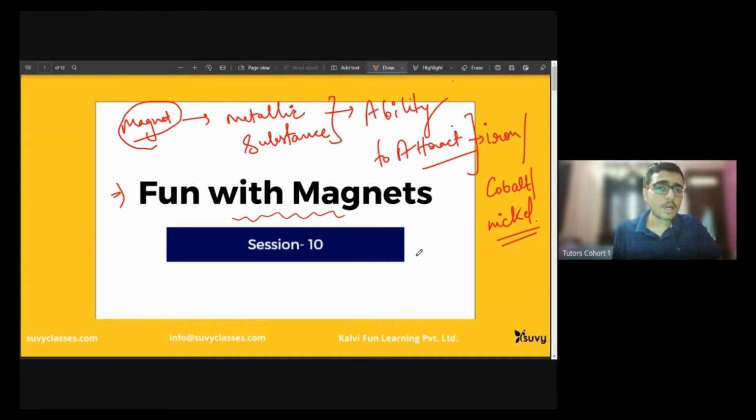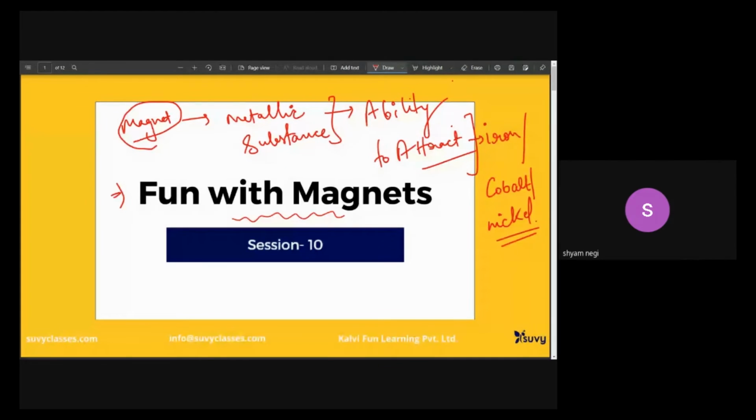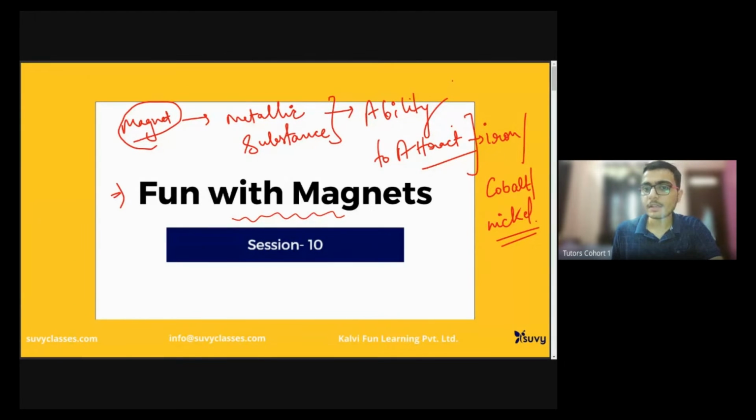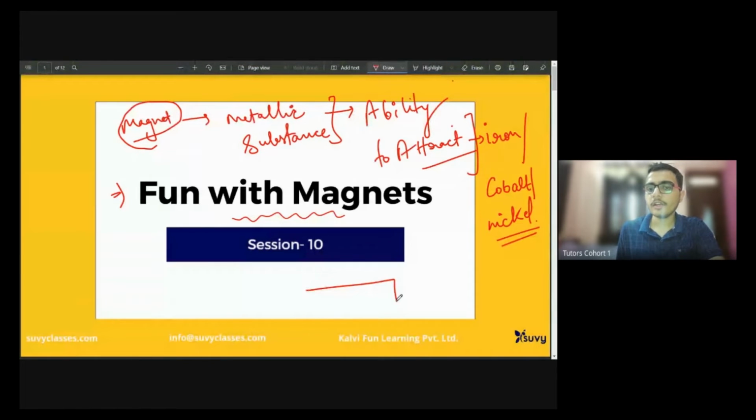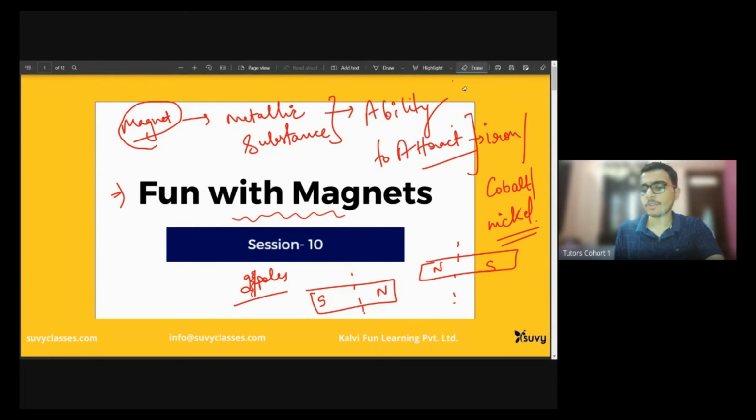Like you might have seen a magnet, right? Have you ever seen a magnet? Yes, sir. Yeah, you have seen it. It has two poles, namely the North Pole and the South Pole. It can be in any direction, right? I can just make it this way. Both are the same. It's a magnet. It has two poles. So that's pretty much the intro. Let's move to the next slide.